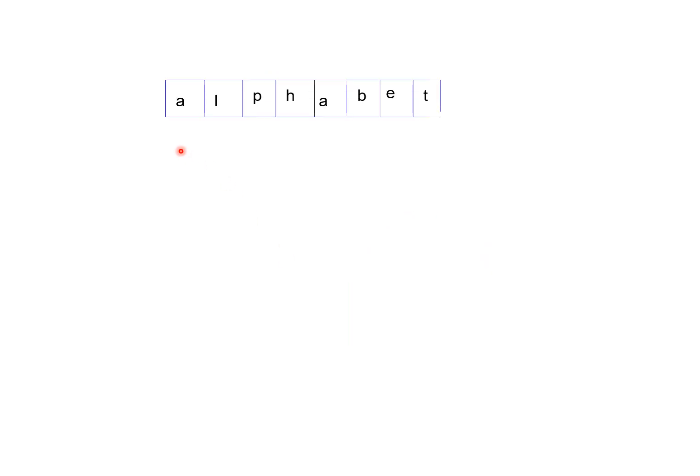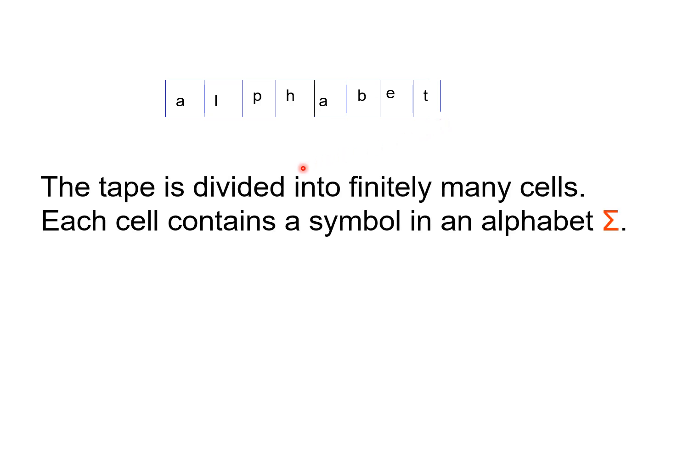Right. So there is a tape. As you have seen in the previous slide, the tape is divided into finite cells. Each cell contains a symbol. Each of the cells contains some input alphabet symbols.